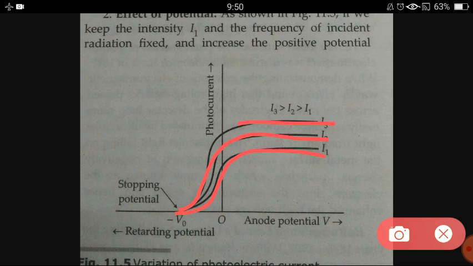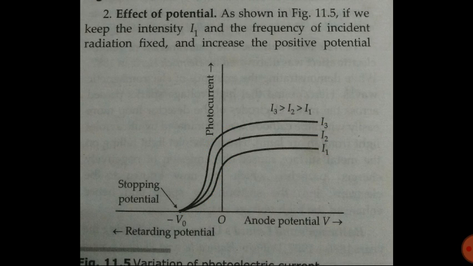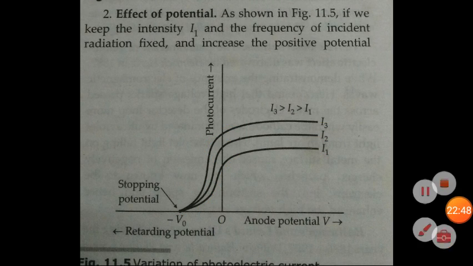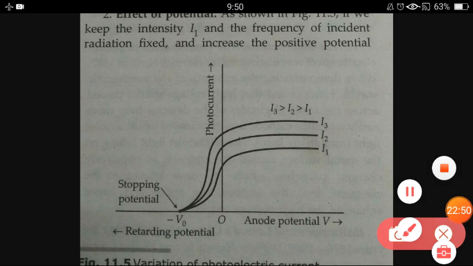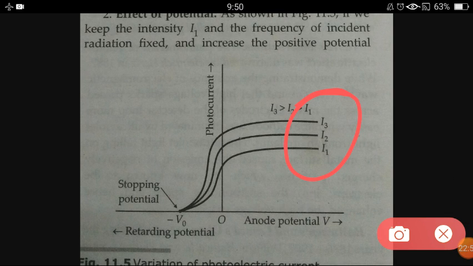So for three different intensities, we repeated that experiment. When we increased anode potential, the photocurrent initially increases and then becomes constant. But one more thing we observed: whatever intensity the light ray has, the stopping potential for all the rays is the same.